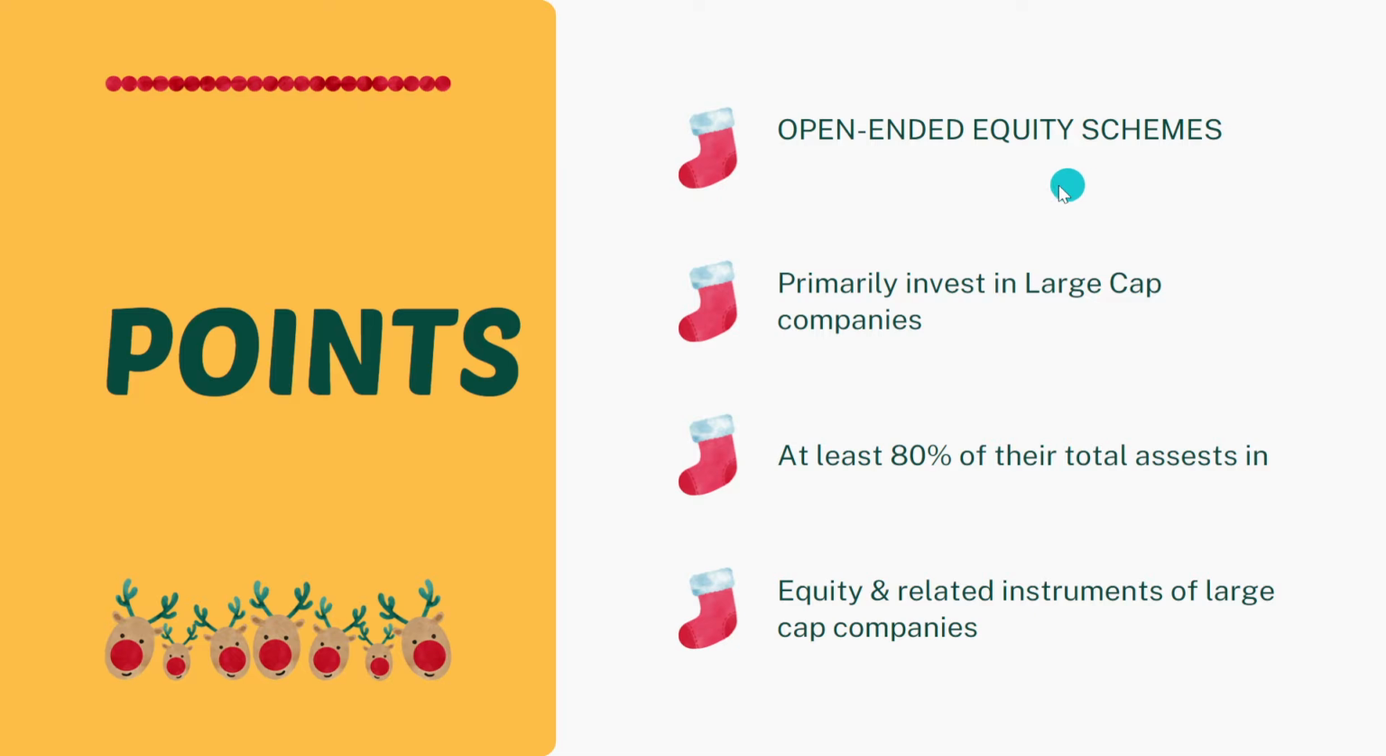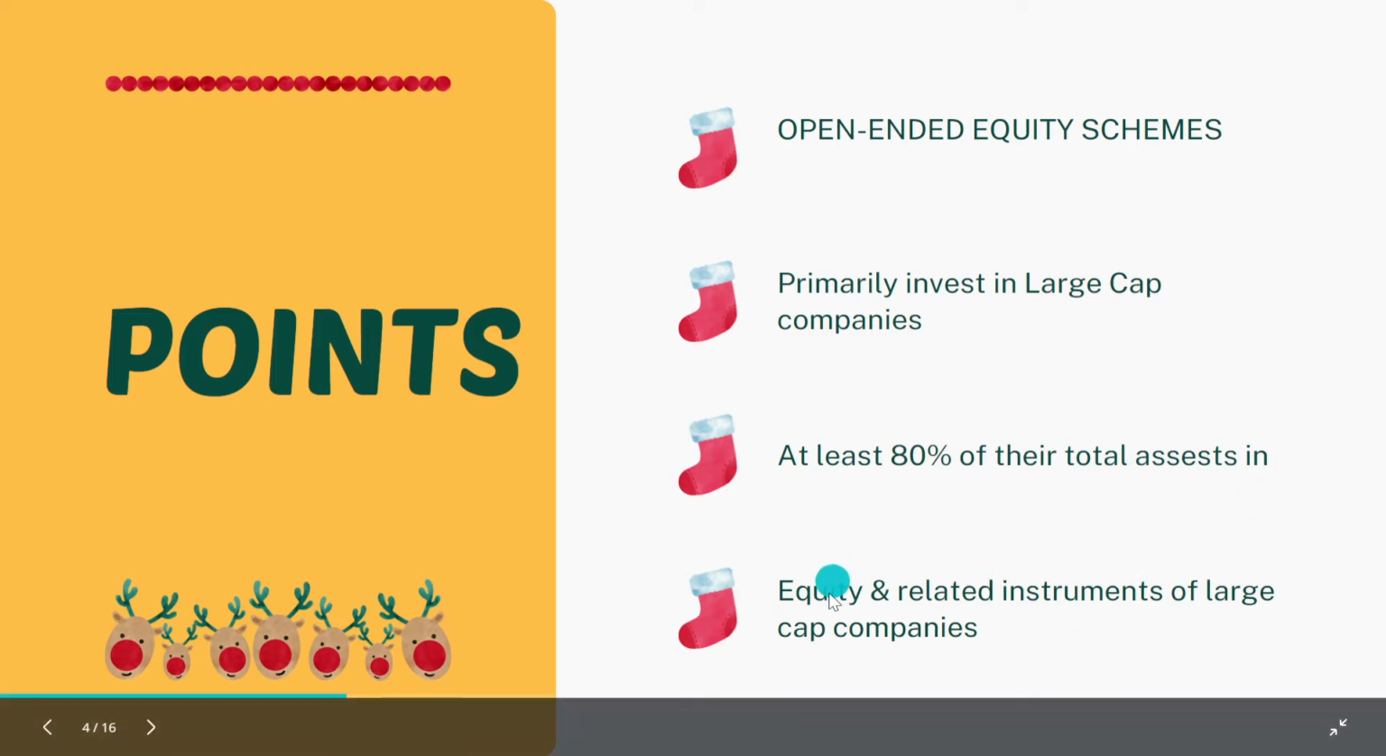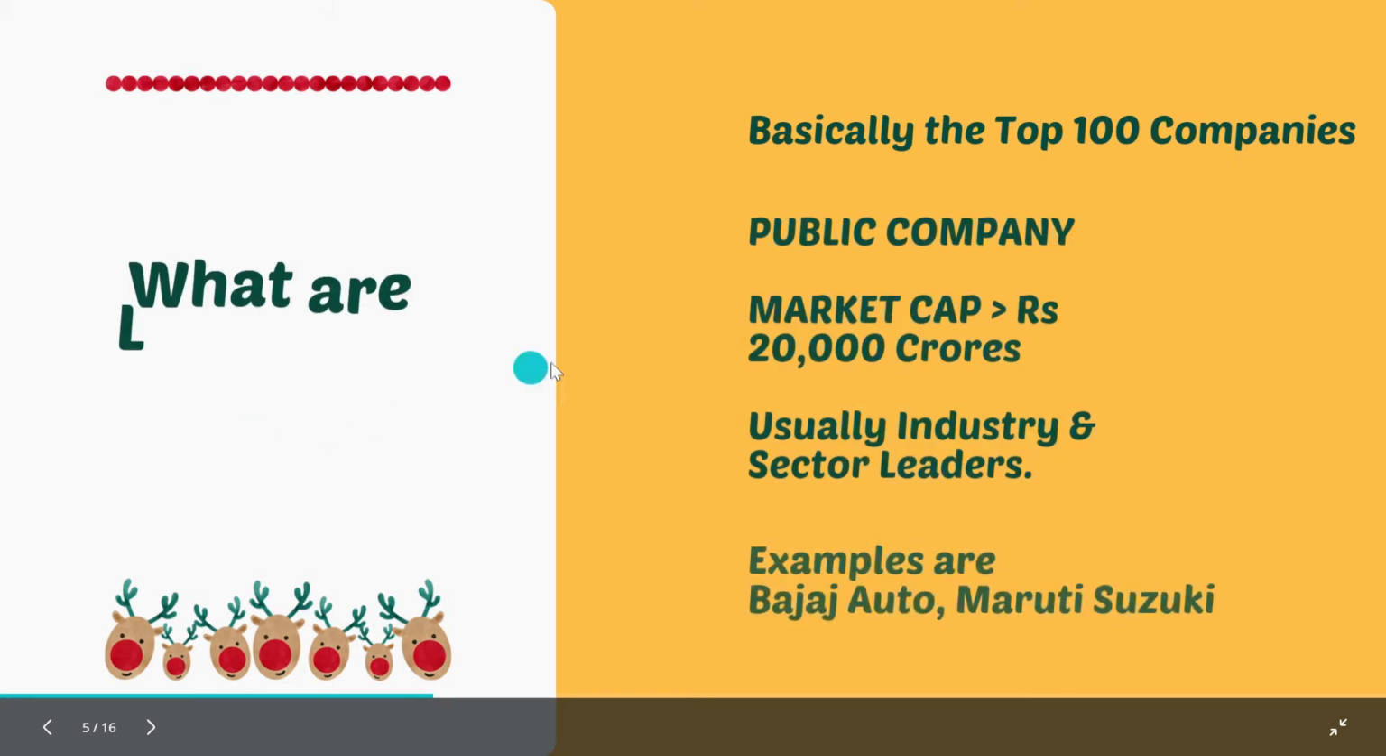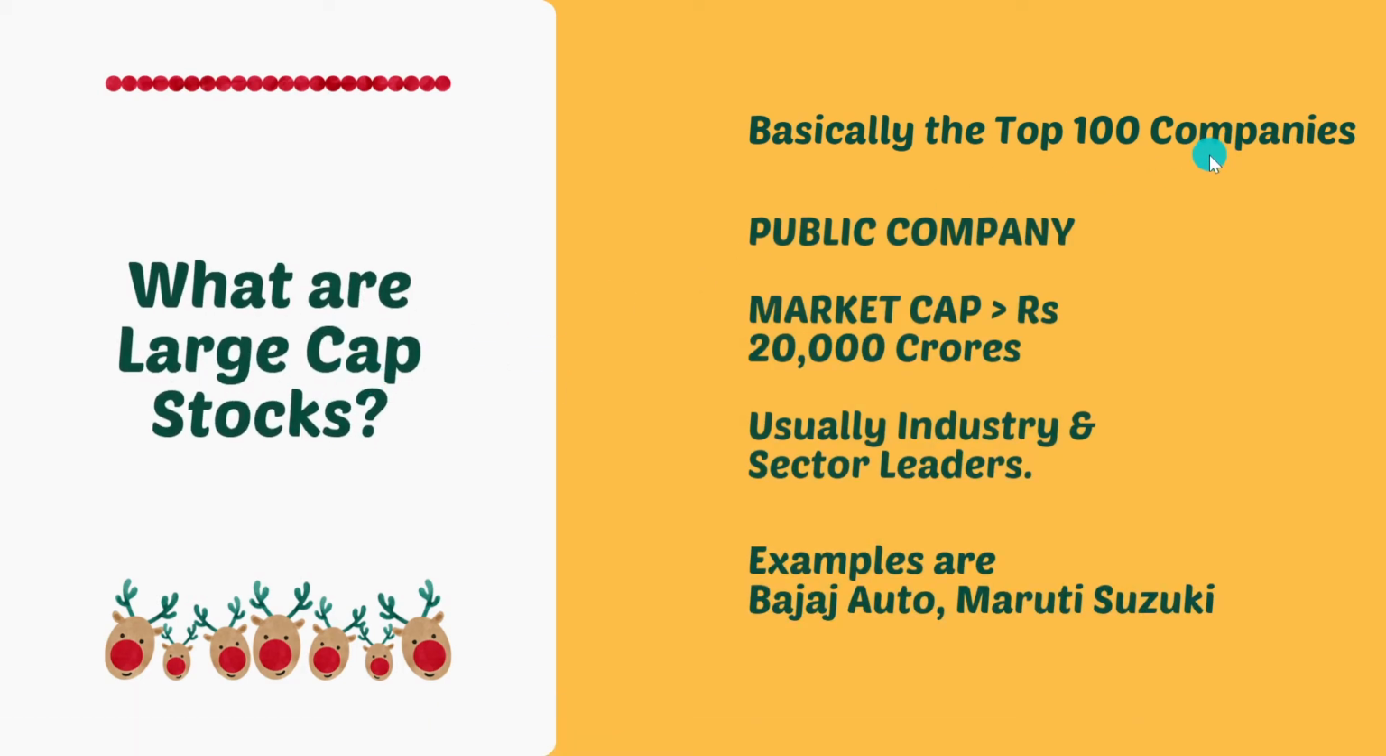So an open-ended equity scheme primarily invests in large cap companies, large cap stocks. At least 80% of the total assets under management, AUM, for that fund manager is invested in equity or related instruments of large cap companies. Now the question will come, what are large cap companies? Large cap stocks basically are the top 100 companies that are listed or ranked as per BSE NSE. These are the public companies having a market cap of greater than 20,000 crore rupees.